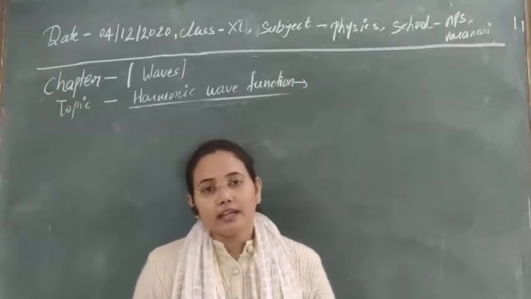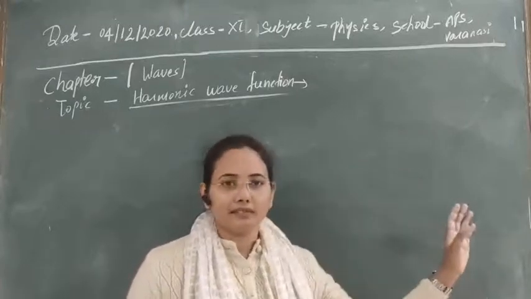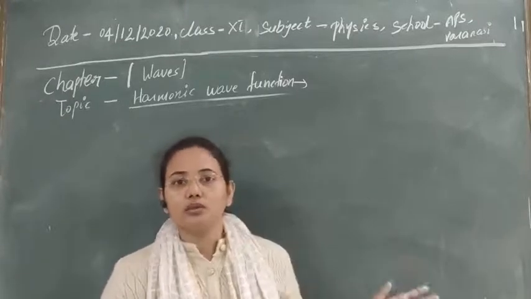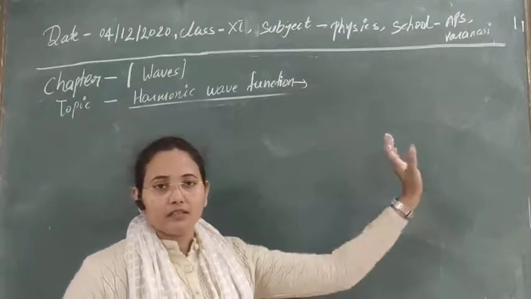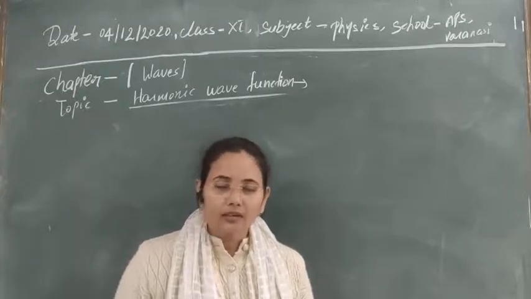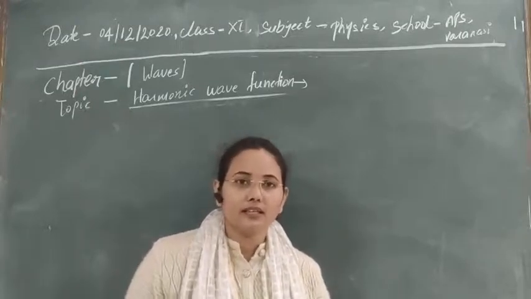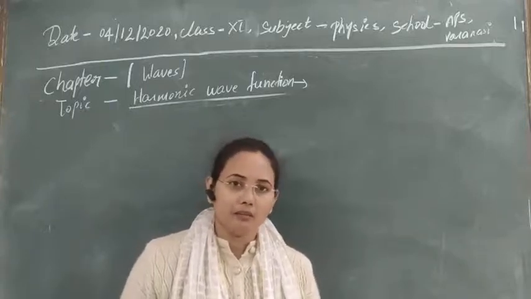What is the equation of that harmonic wave? I have just told you the function through which we can represent harmonic wave motion. Then how can we prove it? Actually, you can see that also with the help of harmonic oscillations or simple harmonic motion.